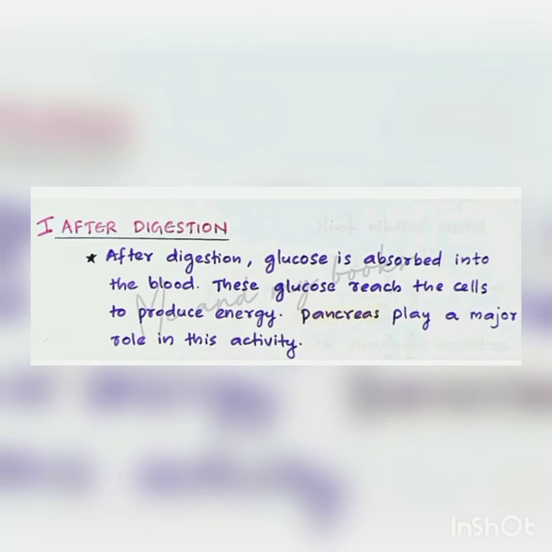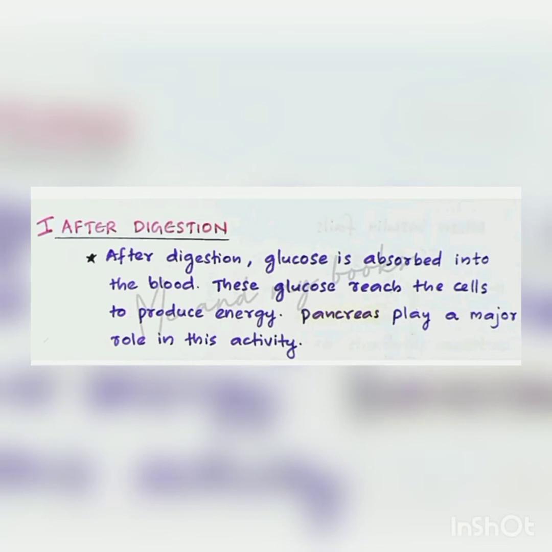Next is after digestion, page number 41. After digestion, what will happen now? When you eat any food, maybe vegetables or fruits, meals, anything, digestion takes place, right? After digestion, glucose is absorbed into the blood from the food. This glucose reaches the cell and produces energy. We get the energy, so we are active.